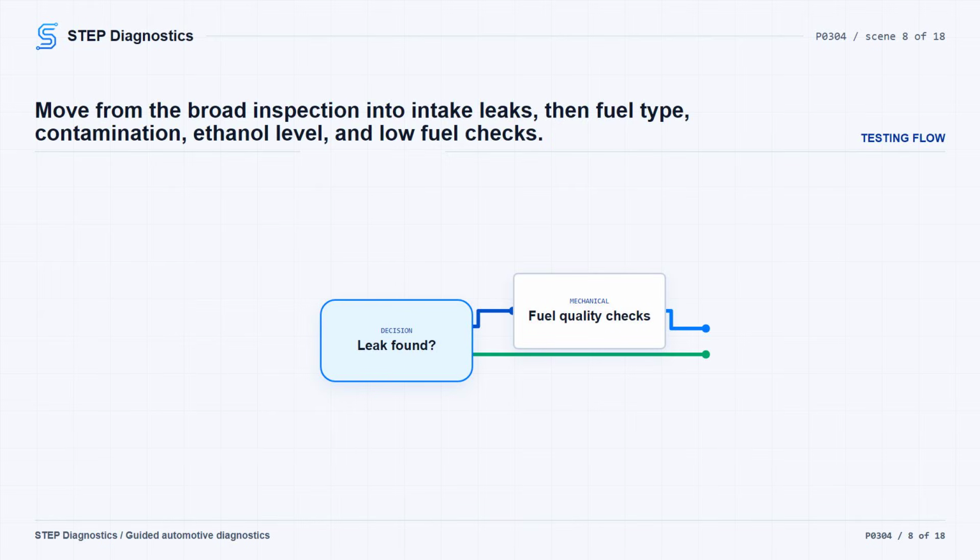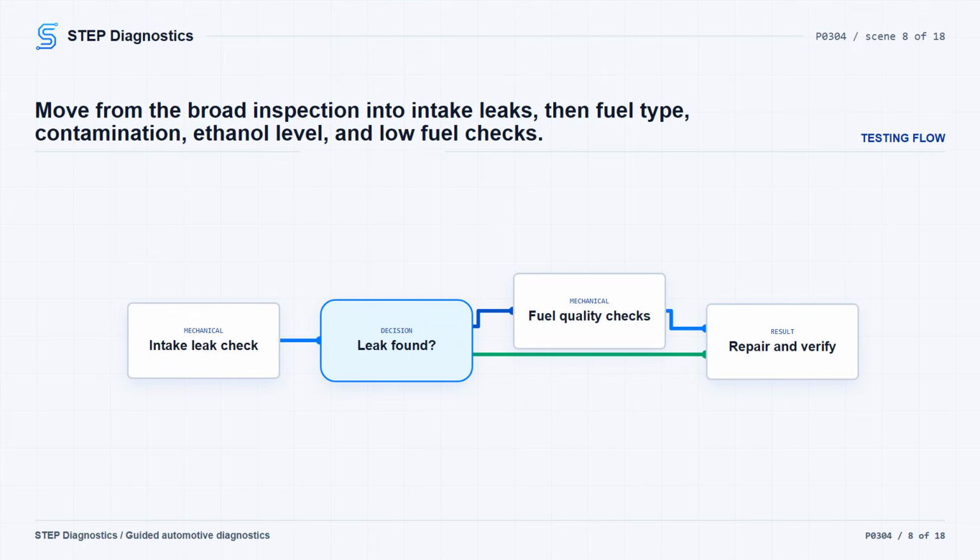If the inspection does not find the problem, check the engine and intake manifold for vacuum leaks. Any intake leak you find gets repaired, then the repair gets verified. If there are no intake leaks, check fuel quality and fuel supply basics: water in the fuel, wrong fuel type, old or contaminated fuel, and low fuel. Also check for proper ethanol level in the gasoline.